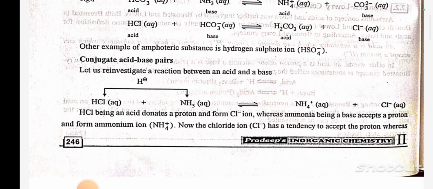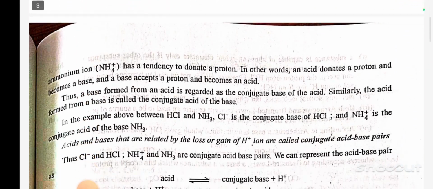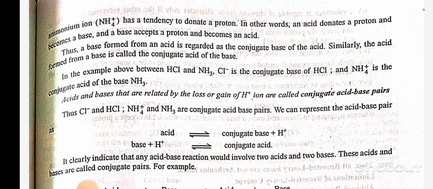Conjugate acid-base pair. Let us reinvestigate a reaction between an acid and a base. HCl plus NH3 gives NH4+ plus Cl-. HCl, being an acid, donates a proton and forms the Cl- ion, whereas ammonia, being a base, accepts a proton and forms the ammonium ion NH4+. Now the chloride ion Cl- has a tendency to accept the proton, whereas the ammonium ion NH4+ has a tendency to donate a proton.